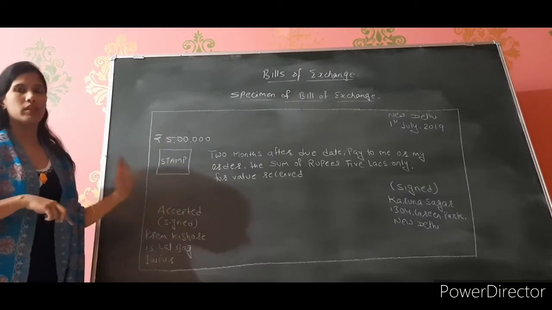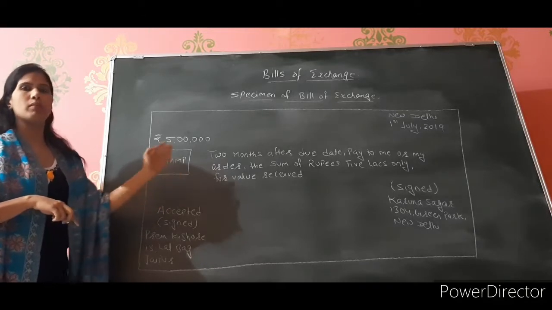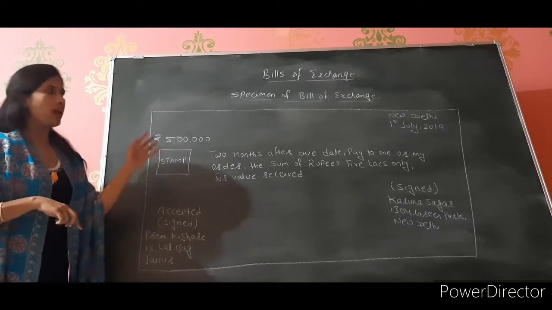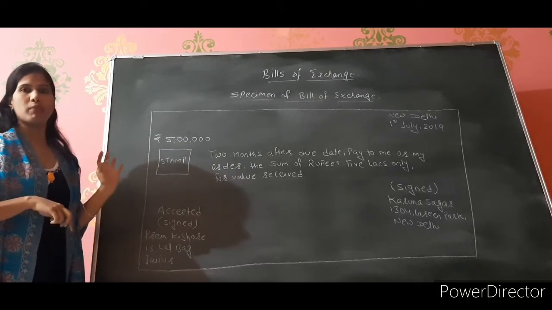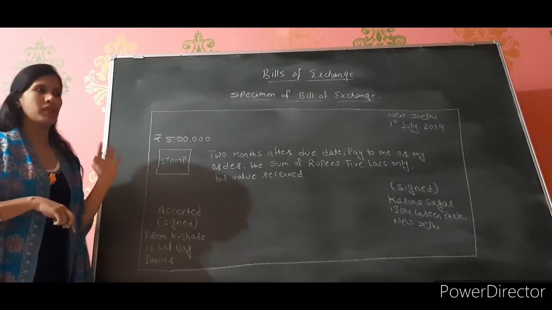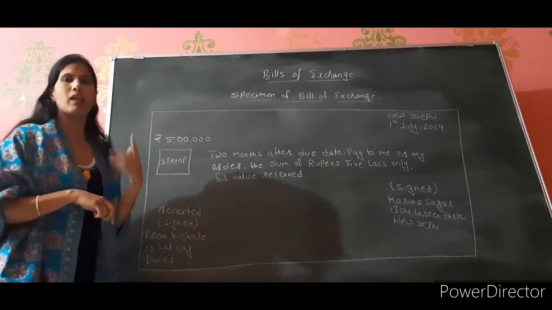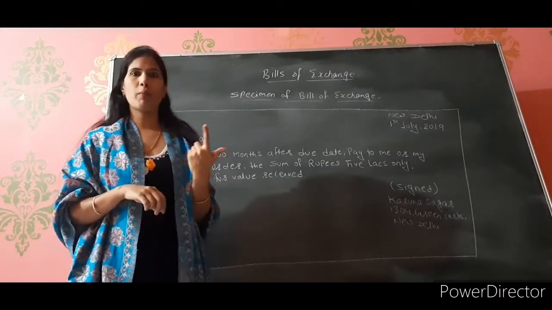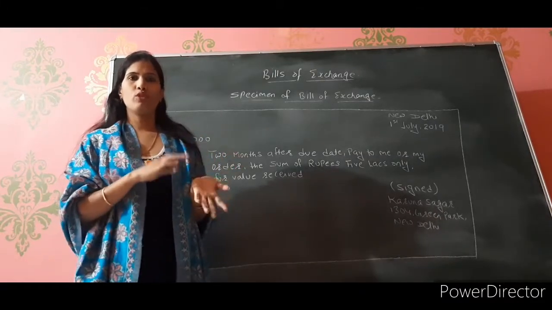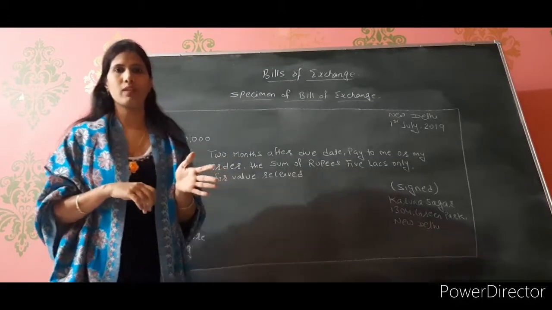So you have to learn this too, because you might get a question from this, that draw the bill of exchange, and the amount and the rest of the due date will be given. So you have to make that specimen, and the question may be asked for 3 months. Right? Now let's move to the next topic, that is your promissory note. After bills of exchange, there is one more topic, promissory note, and you should know the difference between the bills of exchange and the promissory note.